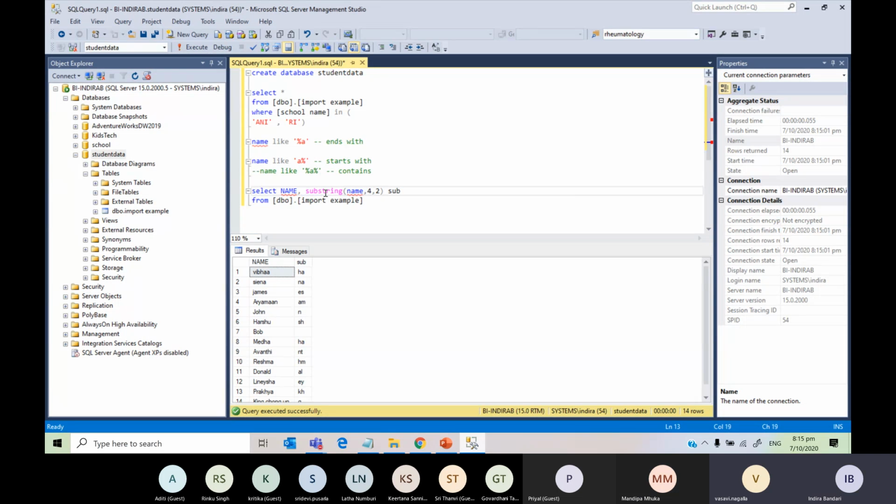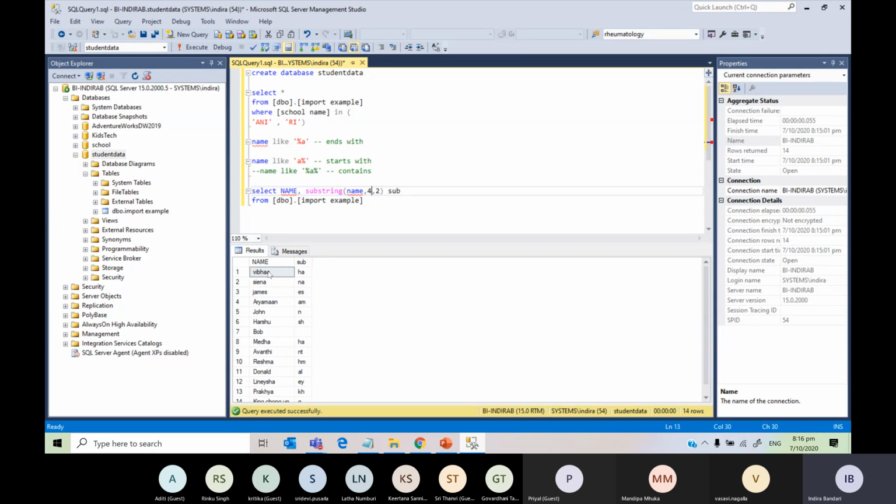Substring is a function, because that's shown in pink. Substring with open brackets, you pass 3 arguments. One is the column name from which you want to extract the substring. After the comma, this 4 specifies the position from where you want to extract.